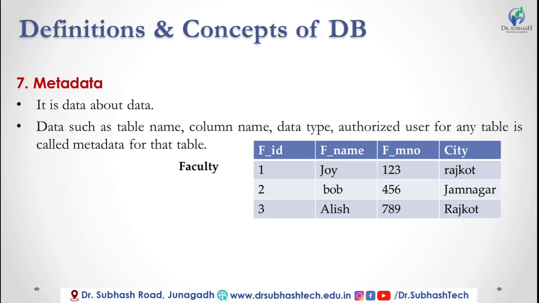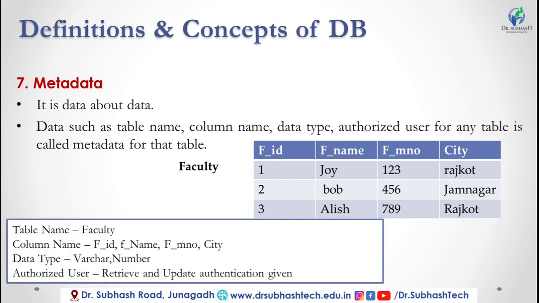For example, there are 3 records available with the faculty ID 123, name Joy, Bob, Alice, faculty mobile number and the faculty city. Okay, I store my data in some particular table format which contains the column names like faculty ID, faculty name, faculty mobile number and city.